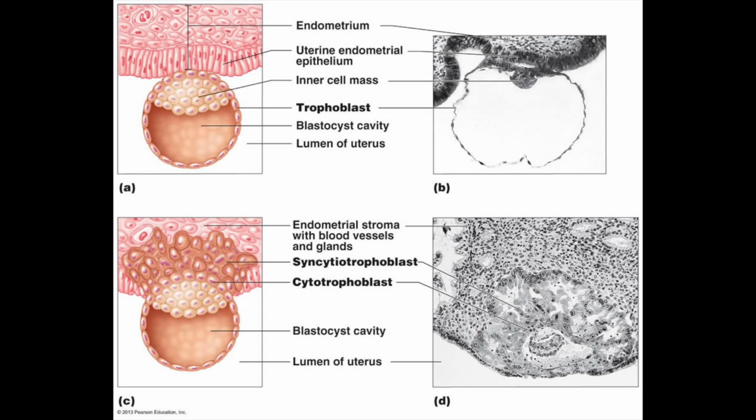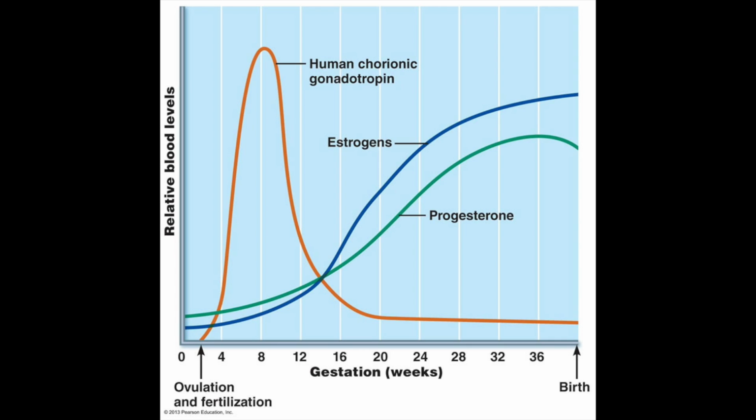The blastocyst is buried within the endometrium as endometrial cells divide to seal it over. Trophoblast cells secrete HCG, which stimulates the corpus luteum to keep secreting progesterone and estrogen. The trophoblast cells form the chorion, which continues secreting HCG.